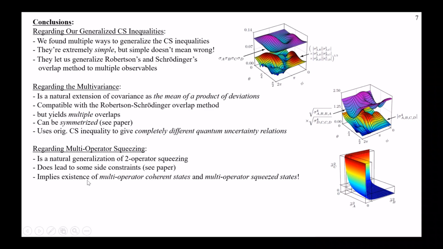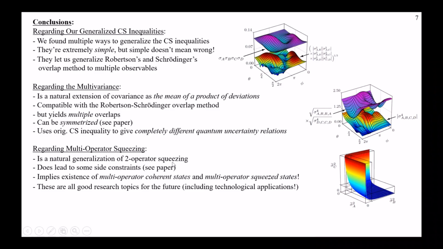And more interestingly, it implies the existence of multi-operator coherent states and multi-operator squeezed states, okay? These are all really good research topics for the future, including technological applications. So anyone familiar also knows the state of a laser beam, for instance, is a coherent state, okay? So that has so many applications.